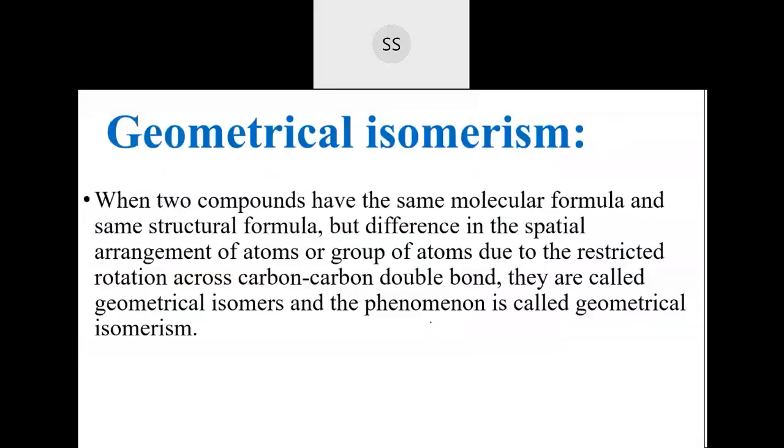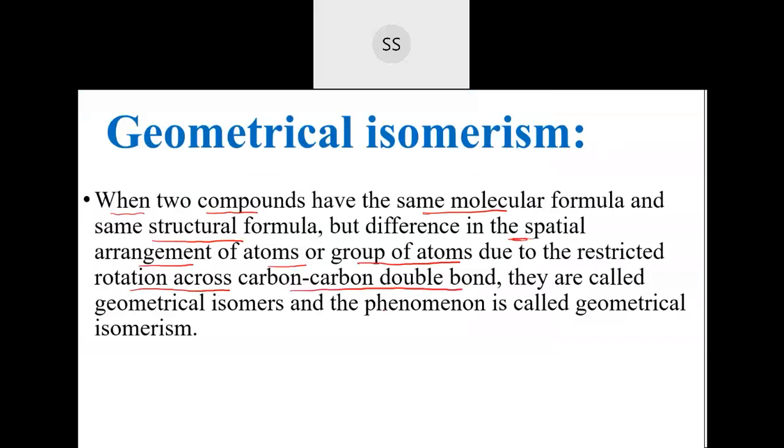So two compounds, I'll now show the definition, then it will be more clear. Two compounds, just like the ones I've shown you, which have the same molecular formula and the same structural formula also, but a difference in the spatial arrangement of atoms. It can be atoms, sometimes it can be a group of atoms also, due to restricted rotation across the carbon-carbon double bond.